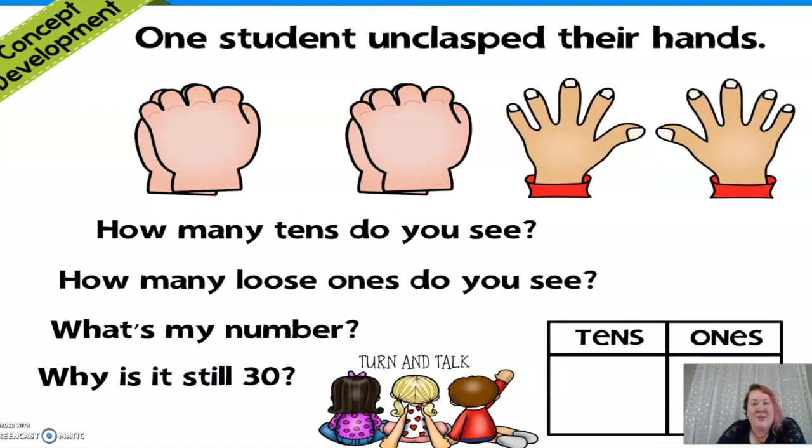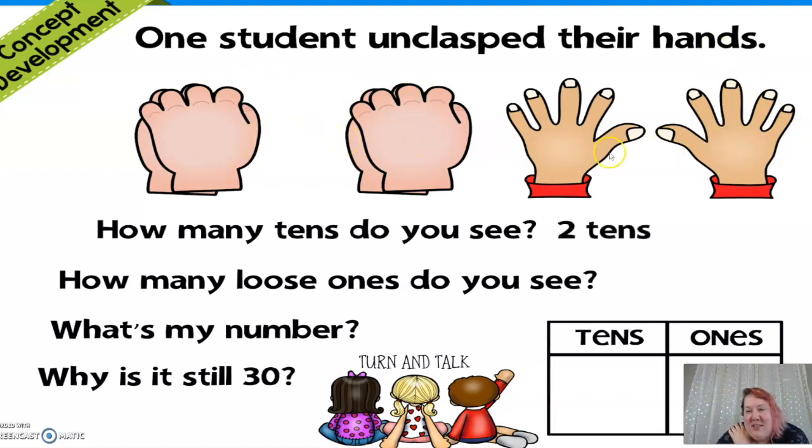All right, let's try this one. It says one student unclasped their hands. So now we've got 10 and 10, so 10, 20. Oh, but wait, then we have groups of just 1. So if it was 20 plus 1, 2, 3, 4, 5, 6, 7, 8, 9, 10. Okay, so we had 20 or 2 10s.